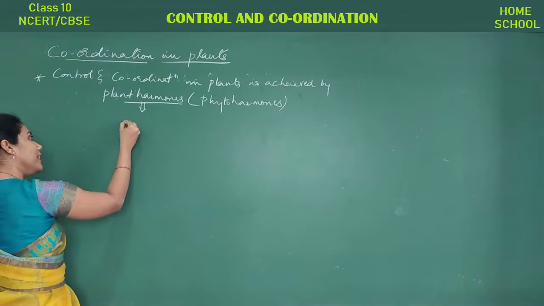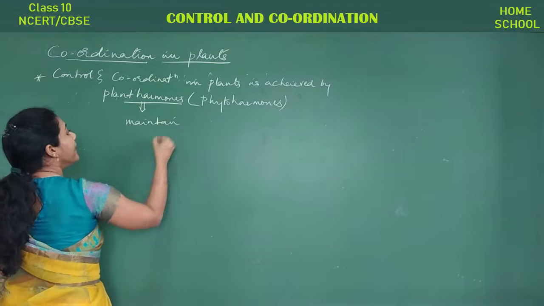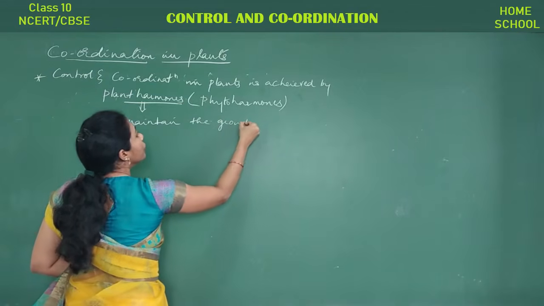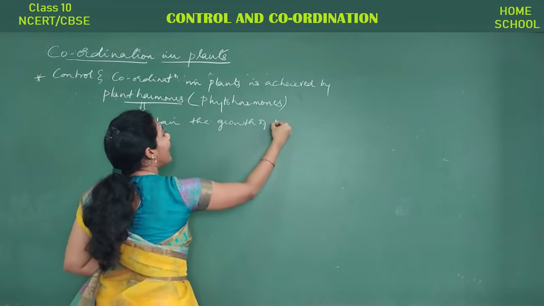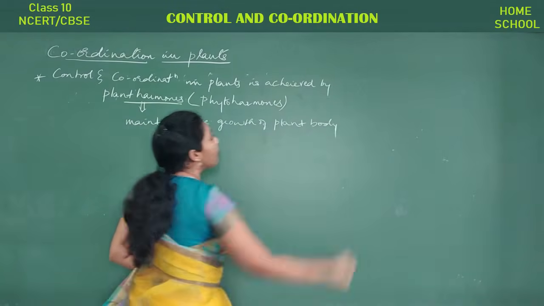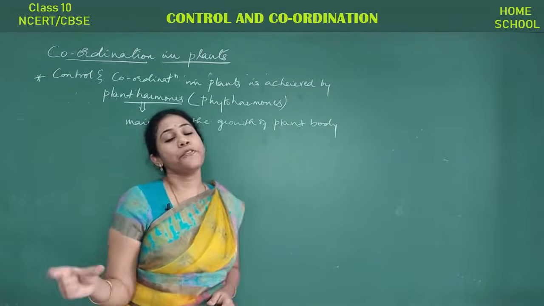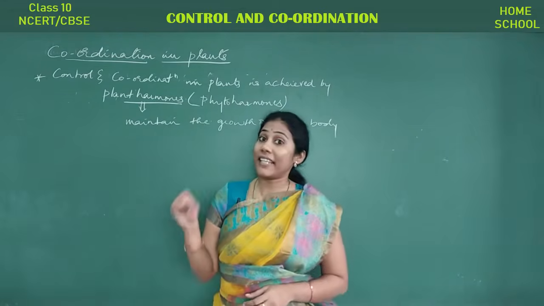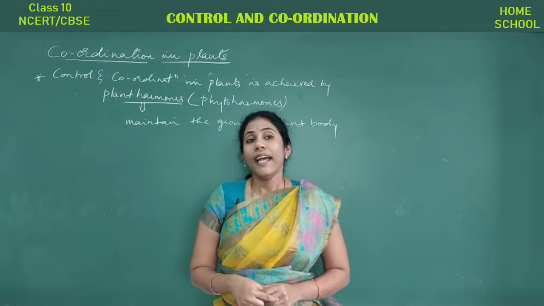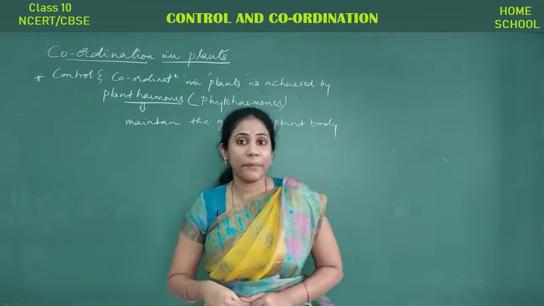They actually maintain the growth of the plant body. We have various types of phytohormones that can be produced inside the plant body itself, and let us discuss those types in detail one by one.